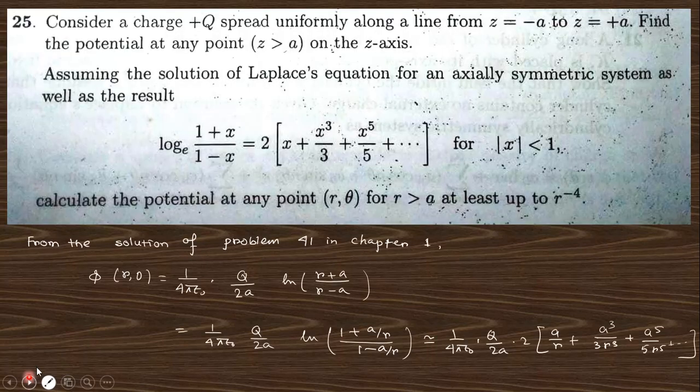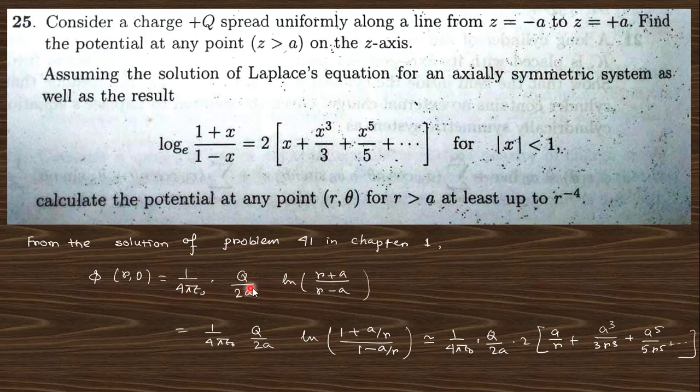Okay, next question. Consider a charge plus q spread uniformly along the z axis from z equals minus a to plus a. Find the potential at any point on this axis, assuming this solution of the Laplace equation with axial symmetry. From the solution of problem number 1 in chapter 1 of this book, you can go through this series of our lecture playlist. There is a playlist from where you can find the solution of this problem, and you can get this answer.